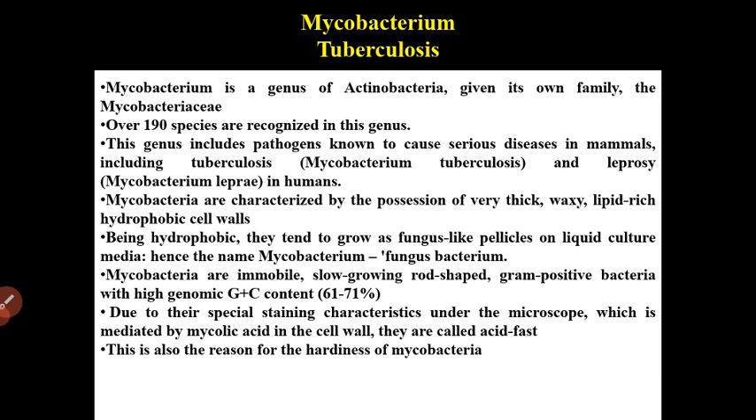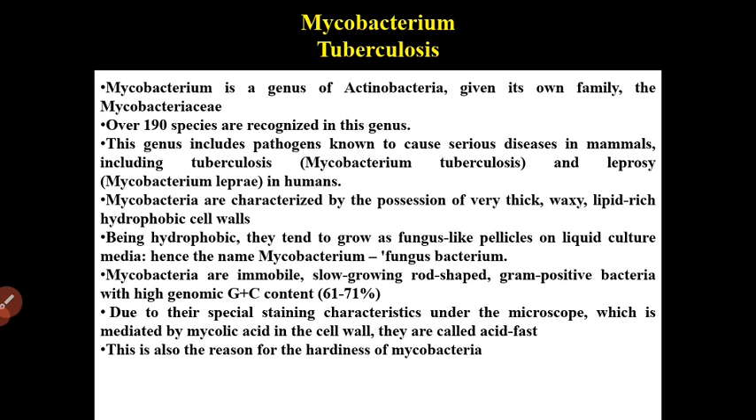Next, Mycobacterium tuberculosis and Mycobacterium bovis are typical tubercle bacilli, and both cause human lesions such as pulmonary tuberculosis. And Mycobacterium bovis is excreted in the milk of infected cows. Now let's move ahead with Mycobacterium tuberculosis. This genus includes pathogens known to cause serious disease in mammals, including tuberculosis and leprosy.